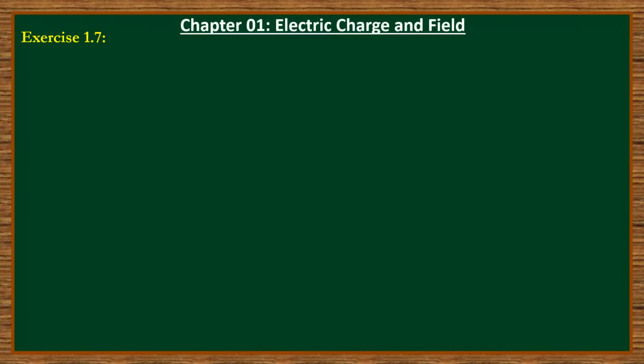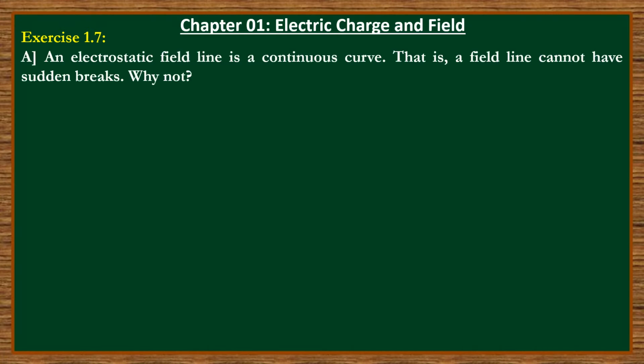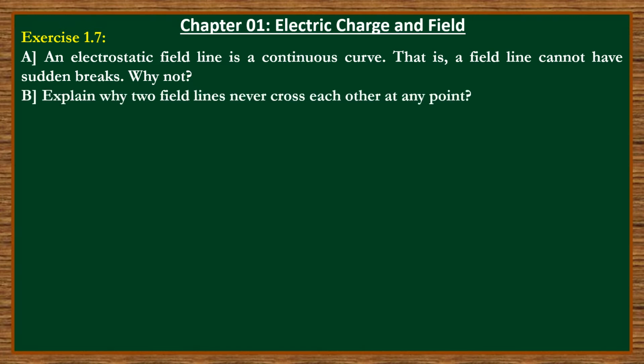Hello students, in this video we will see the solution of exercise 1.7 of chapter number 1, that is electric charges and field. Read the statement. They have given two statements. An electrostatic field line is a continuous curve, that is, a field line cannot have a sudden break. Why not? This is one question.